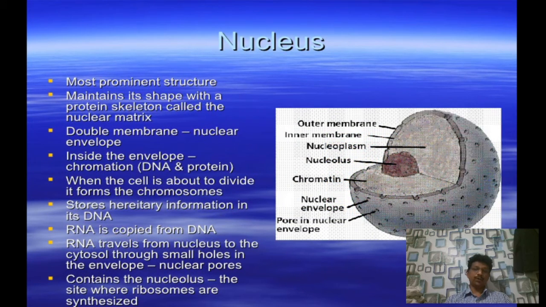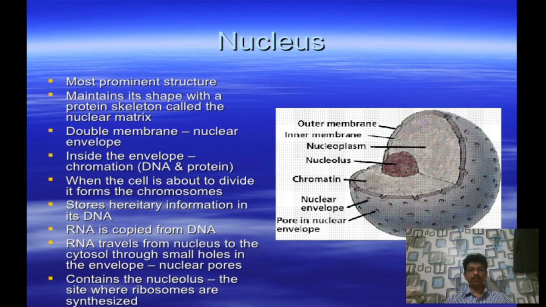Another important cell organelle is the nucleus. It is the most prominent structure and maintains its shape with a protein skeleton called the nuclear matrix. It has a double membrane, the nuclear envelope. Inside the envelope are chromatin, DNA and proteins. When the cell is about to divide, chromatin forms the chromosomes. It stores hereditary information in its DNA.